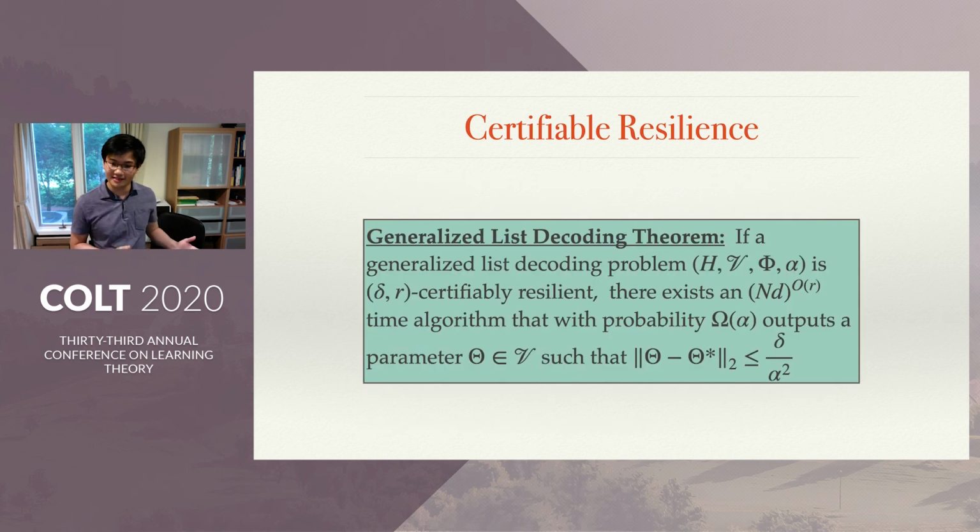If a generalized list decoding problem, H, V, phi, alpha, is delta, R certifiably resilient, there exists an n to the O of R time algorithm that with probability omega of alpha outputs a parameter theta in V such that theta minus theta star in Euclidean distance is upper bounded by delta over alpha squared. And it turns out this generalized list decoding theorem applies for list decodable mean estimation, regression, and subspace recovery. And we hope that it has further future extensions.